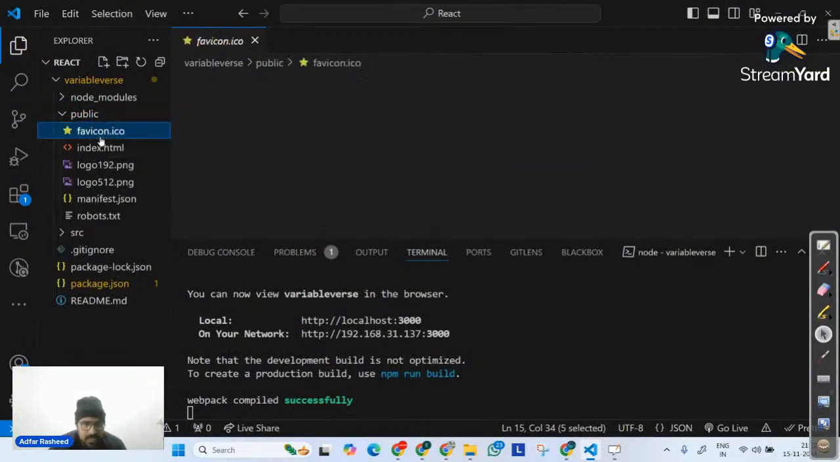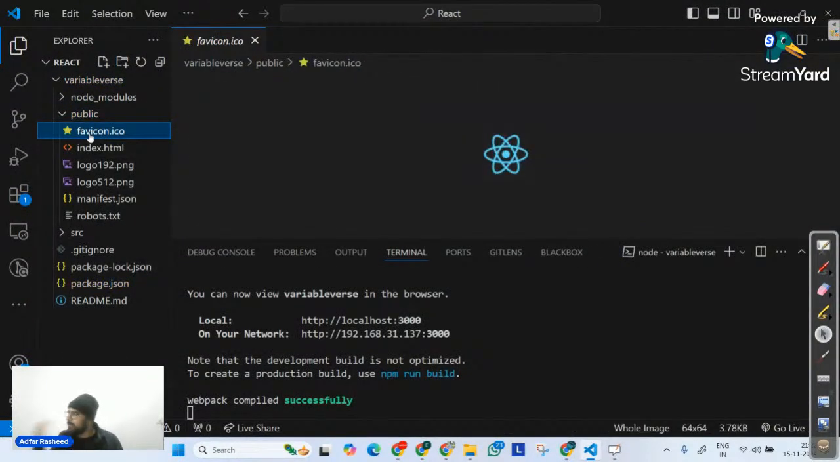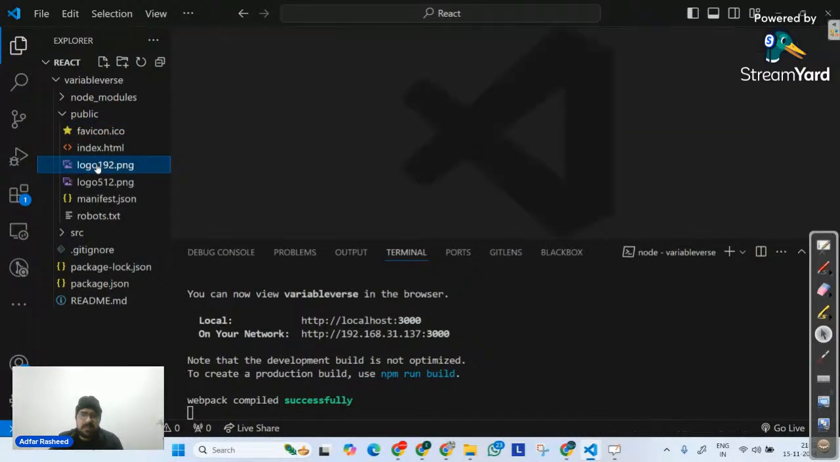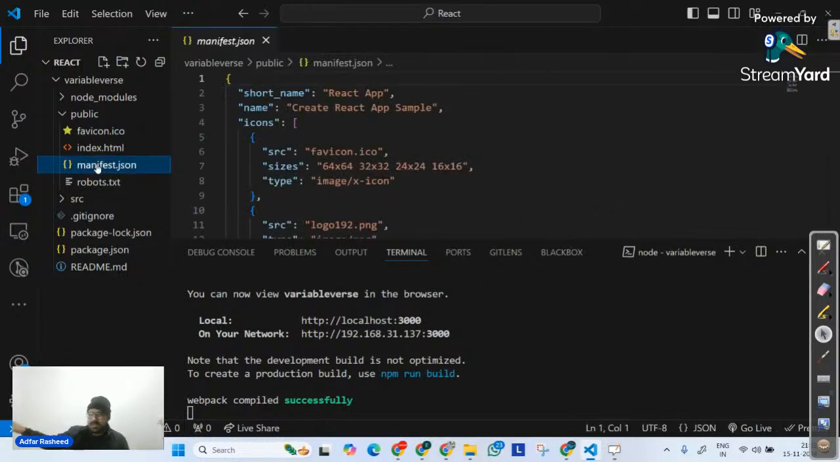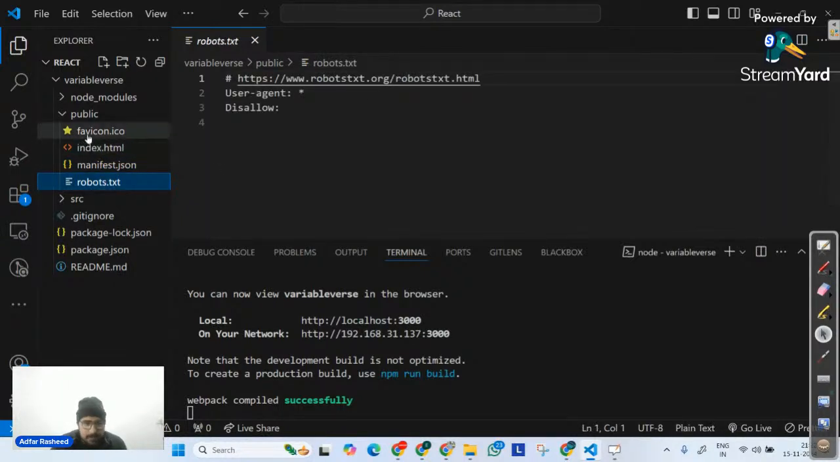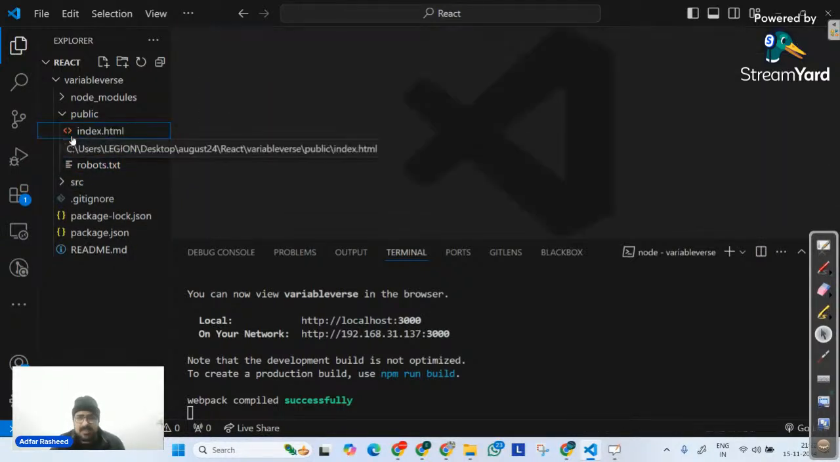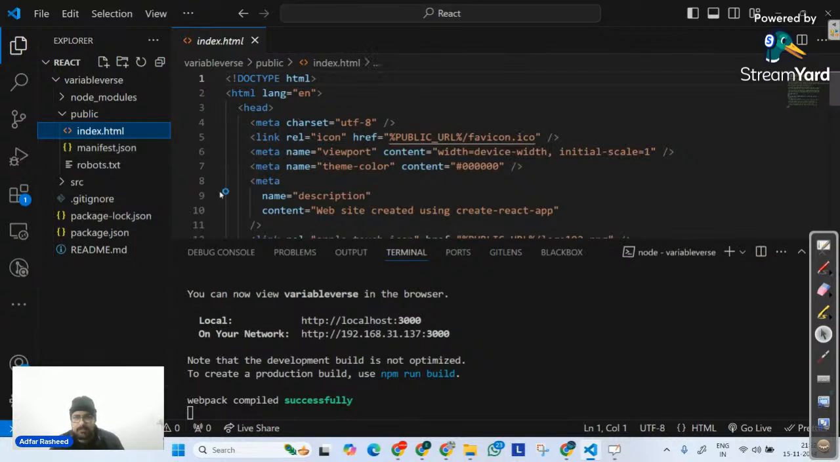Let me prove it. This favicon, you can delete it. You can bring up your own icon. This logo, you can delete it. Not necessary. Even let me delete this. Let me delete this as well. I don't need it. Now, manifest.json is a file which is used to create extensions. So you can delete this as well. Robots.txt is a simple text file. But there's a favicon. Let me delete this as well. I don't need it. But there's index.html.